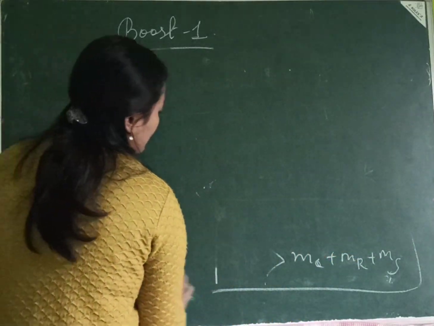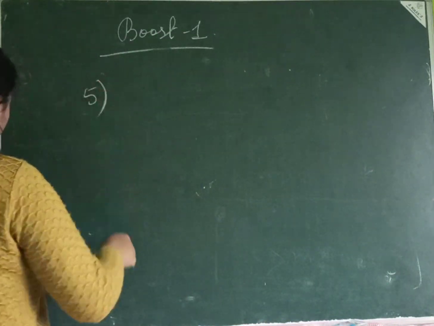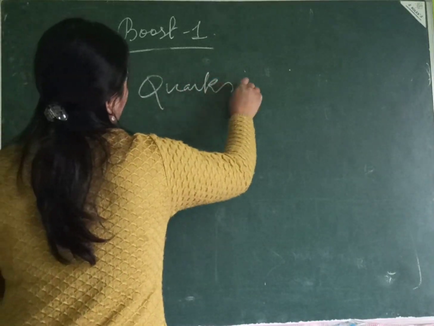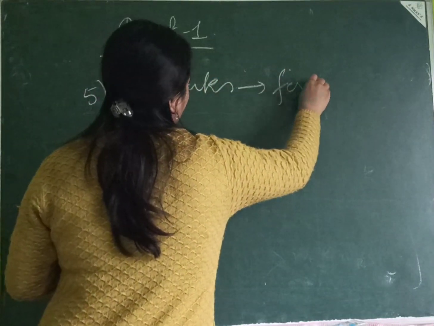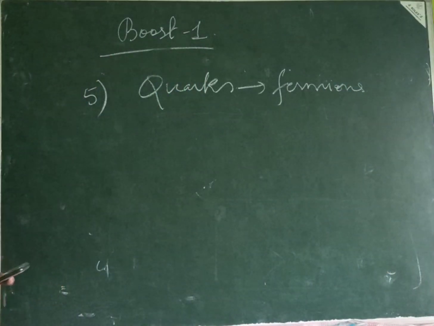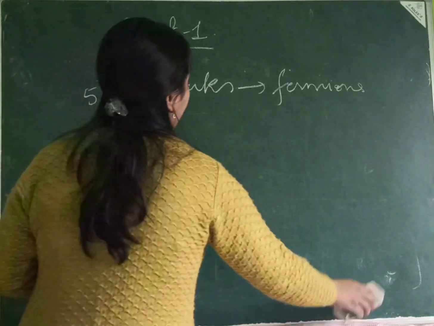Okay. So now moving on to question number 5, which says, are quarks fermions or bosons? So quarks, they are fermions. The answer is the quarks are fermions because they obey Pauli's exclusion principle. Okay.